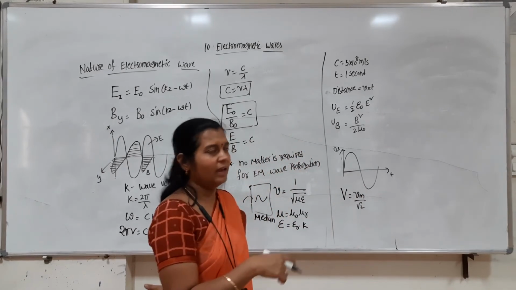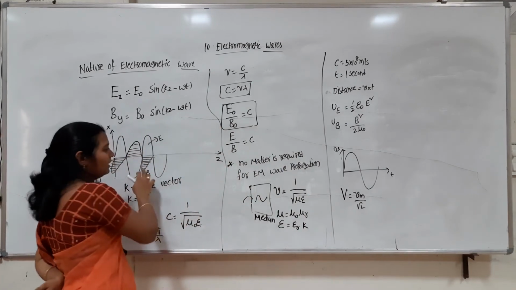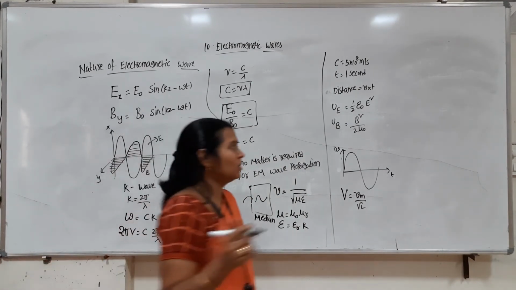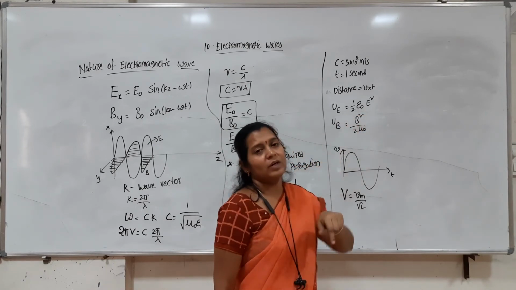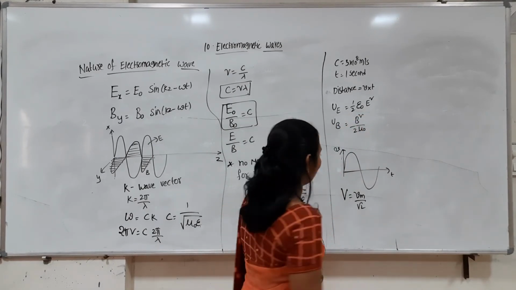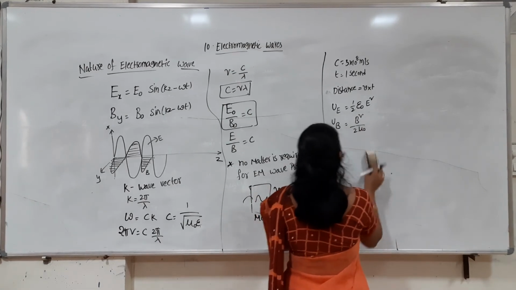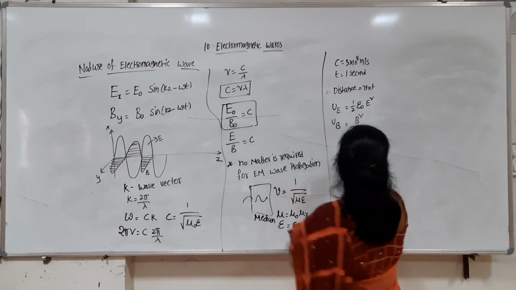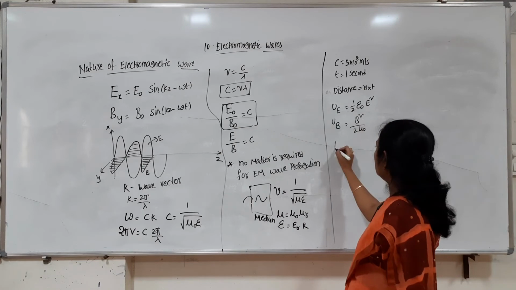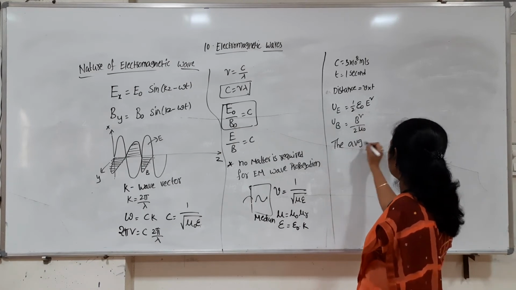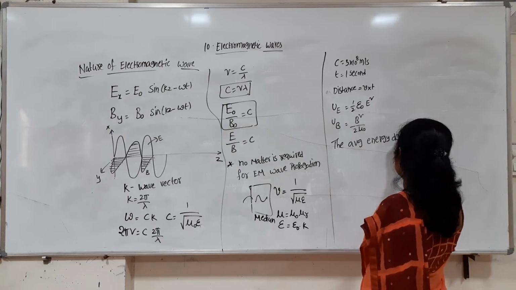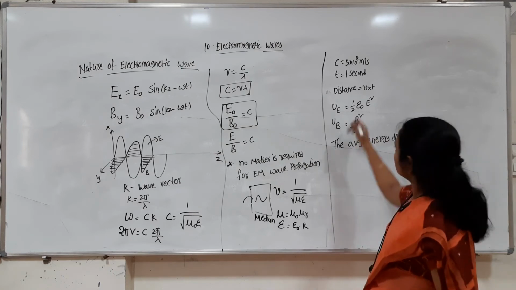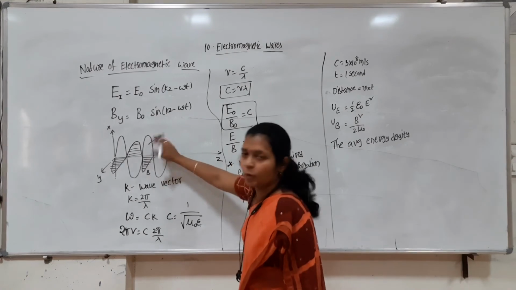In the same way, here also the electric and magnetic fields are changing with time. So instead of considering this E and B, we have to consider the RMS values of the electric and magnetic fields. Now the average energy density: considering both, the total average energy density. An electromagnetic wave contains both, right?